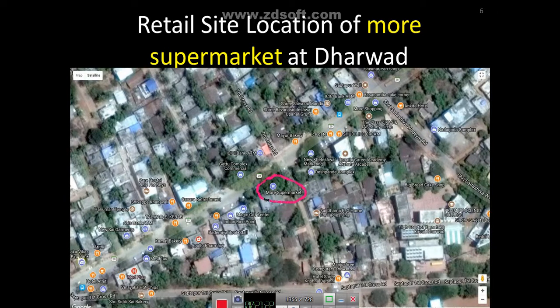So this is the retail site location of the More supermarket at Dharwad, the one which I am talking about, the Saptapur More store. If you can follow the cursor which I am moving, this is the area. This road is called Haliyal Road.